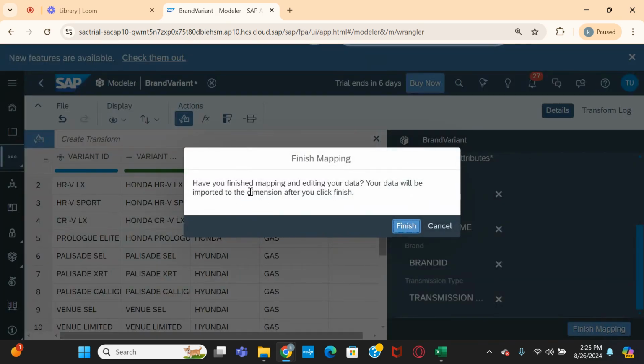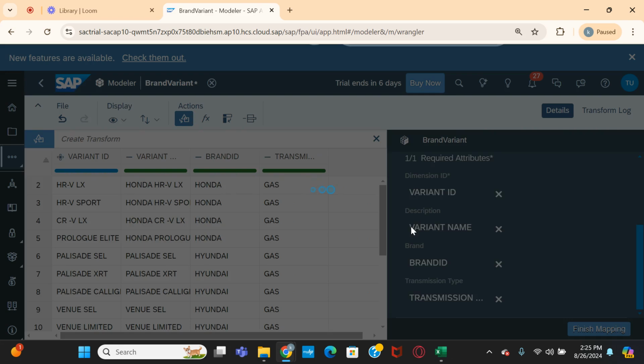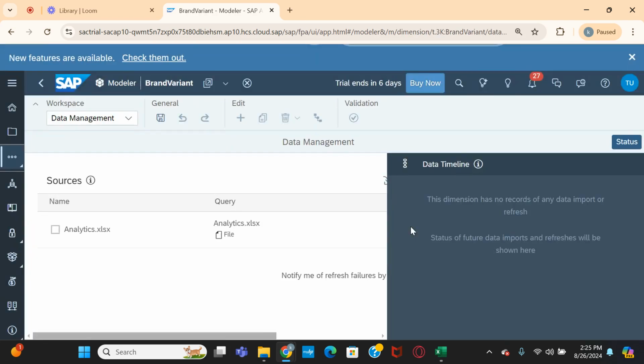It is asking us, have you finished mapping and editing your data? Your data will be imported to the dimension after you click finish. So it is giving some warning message. If everything is fine, go and finish this importing.